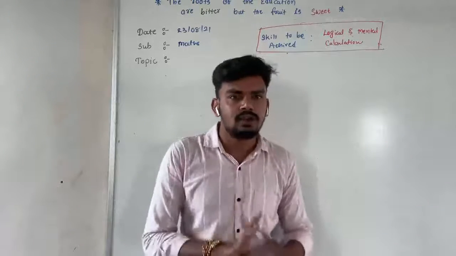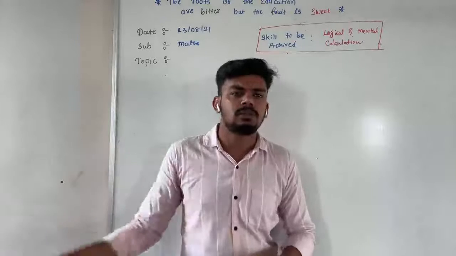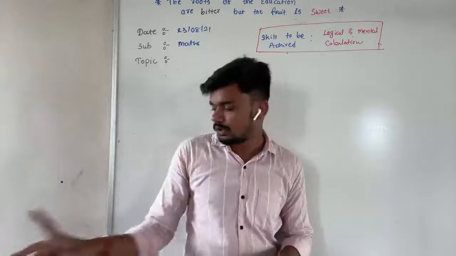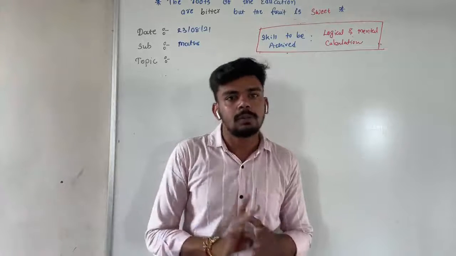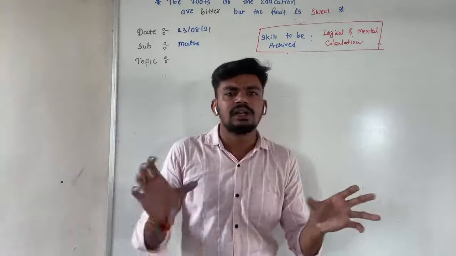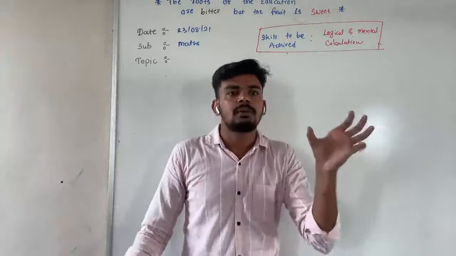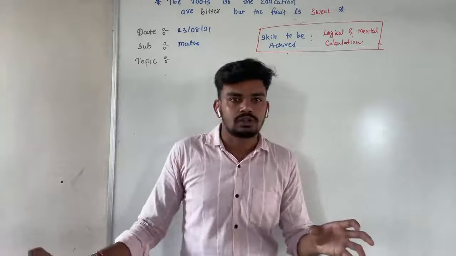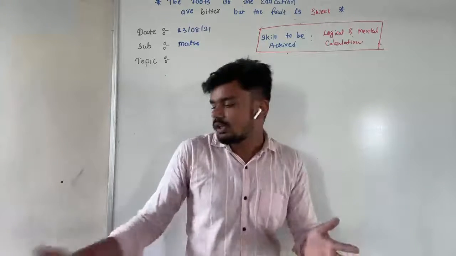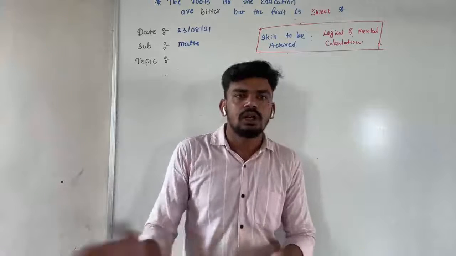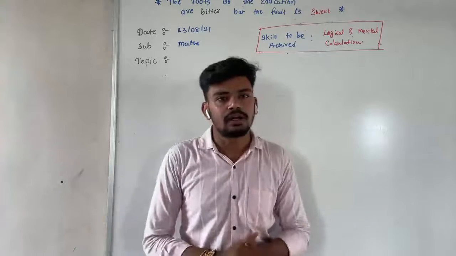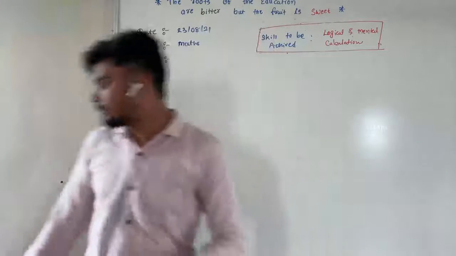As I said, there are only 4 topics in this chapter. One more exercise is remaining, which is based on word problems. In it, word problems are given based on the third and fourth topics we did. There is not that much difference between the word problems and the actual questions. The only difference is that here it is given in words, and the question already tells us which method to use, for example, find the percentage of this and find the given quantity of this. That's the only difference.